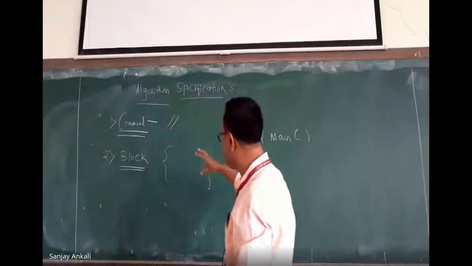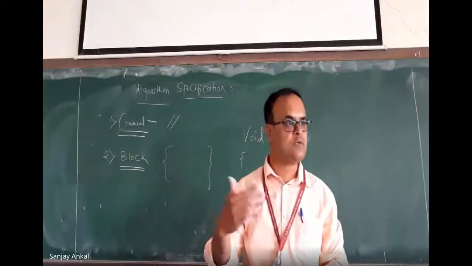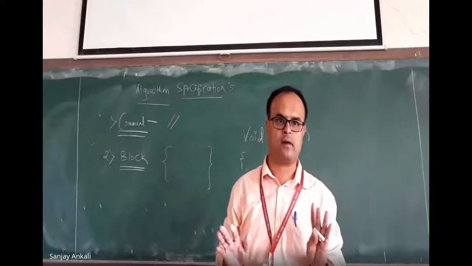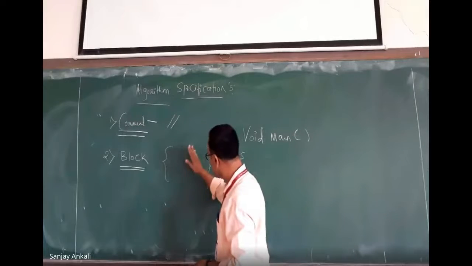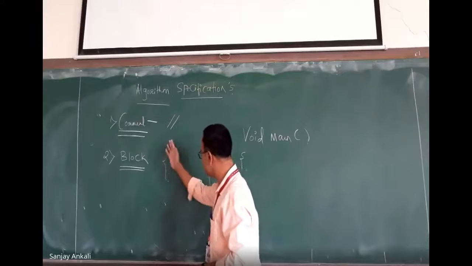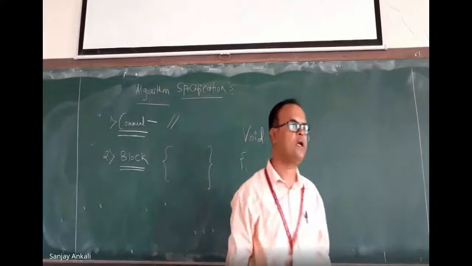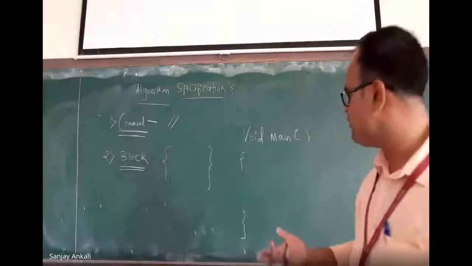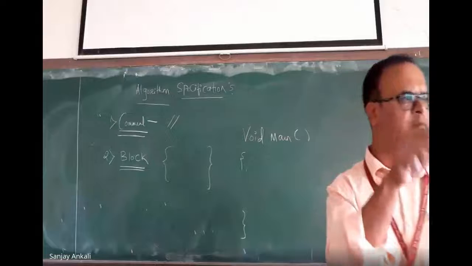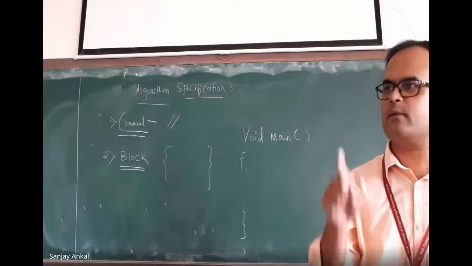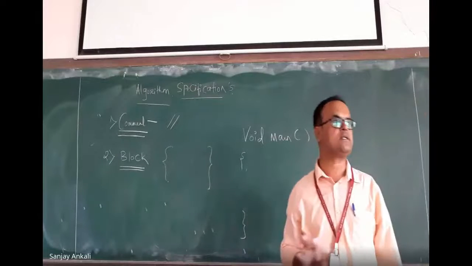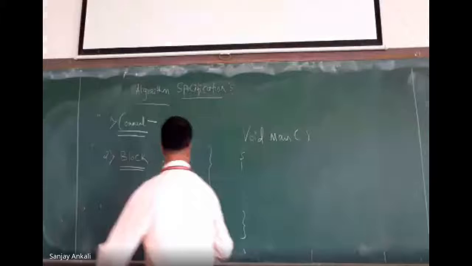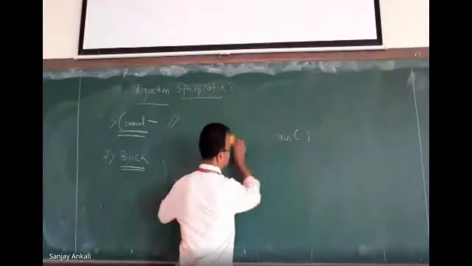If you want to write your algorithm in terms of pseudocode, it requires a block. So all the computation statements we keep inside opening and closing brackets. How do we represent a block in pseudocode? It is the same again. In C it is the same, Java also, C++ also. So this is the next one.